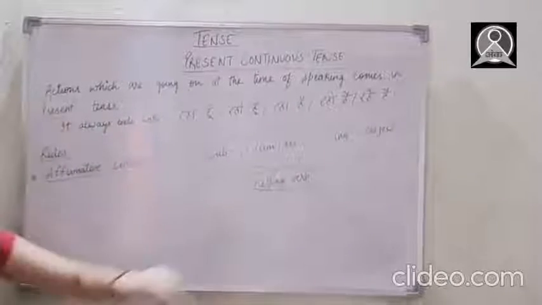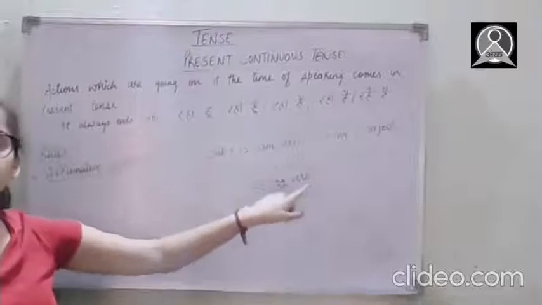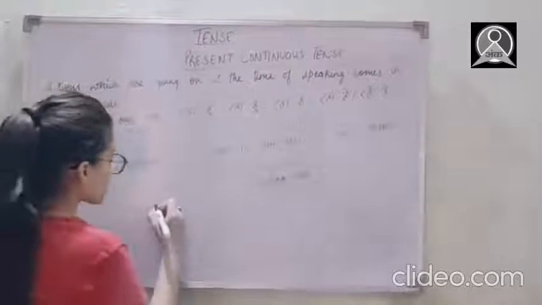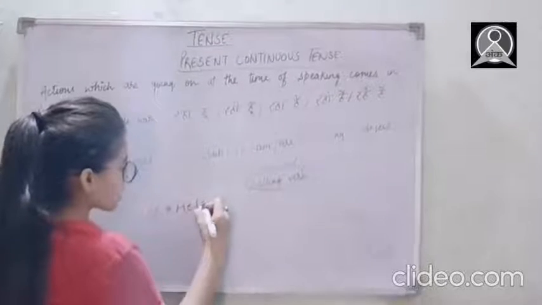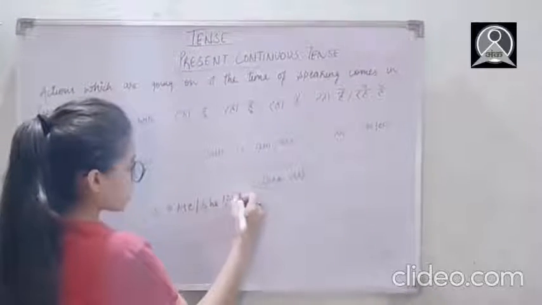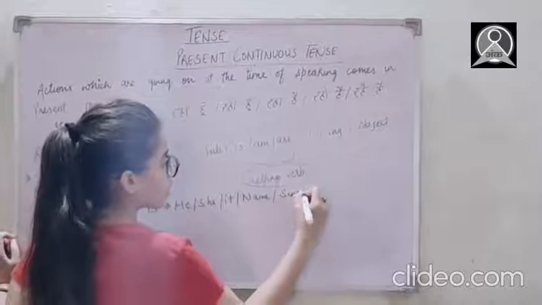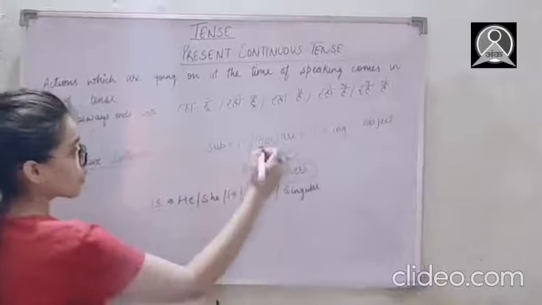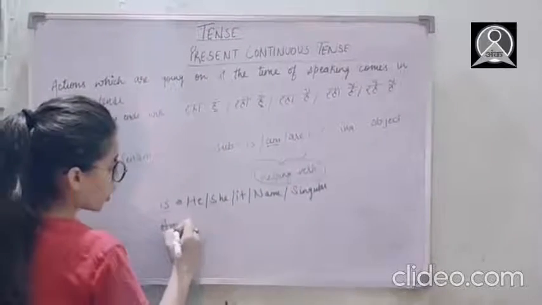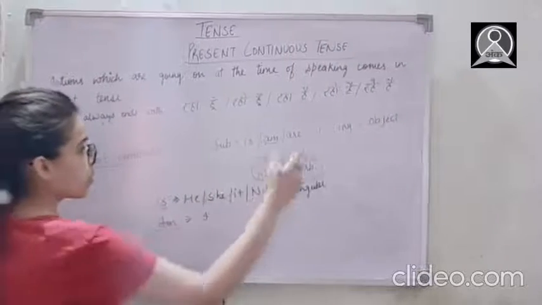Okay, so let me tell you one thing. Where to use is, where to use am, and where to use are. So we use is with he, she, it, name, or any singular subject. Okay, whereas we use am only for I. Okay, like I am eating my meal.